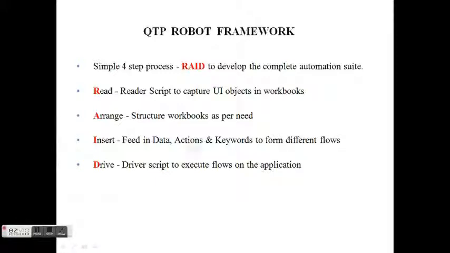Now this is the main part, which is a manual part, but here you don't need any scripting language, and even a BA or a manual tester can just feed in data, actions and keywords. We have a keyword lookup table with hardly 10 keywords which can take care of even complex projects, and actions are very simple, and data, of course, any manual tester or BA working will know the data. And then after all this is done, we use the driver script to execute whatever flows we fed in the worksheets, and these flows are executed on the application automatically. Now this saves a lot of time in development and execution also.